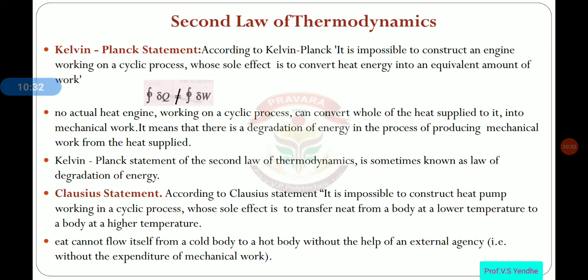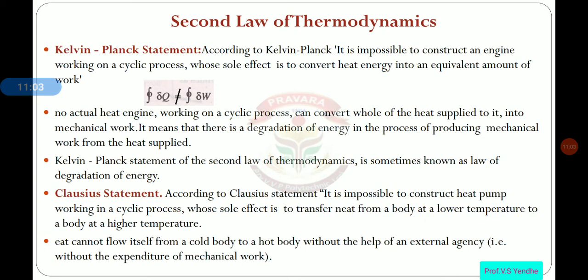No actual heat engine working on a cyclic process can convert the whole heat supplied into mechanical work. It means there is degradation of energy, there are losses of energy in producing mechanical work from the heat supplied. So the Kelvin-Planck statement of the second law of thermodynamics is sometimes known as the law of degradation of energy.